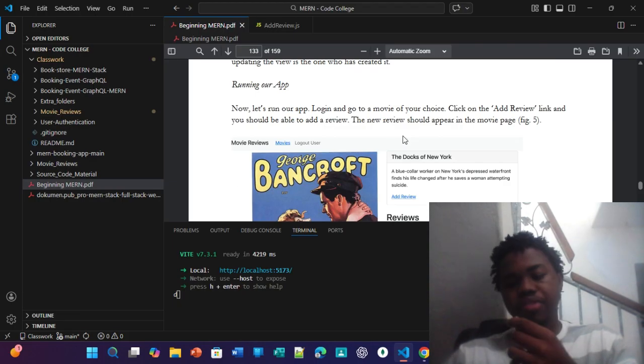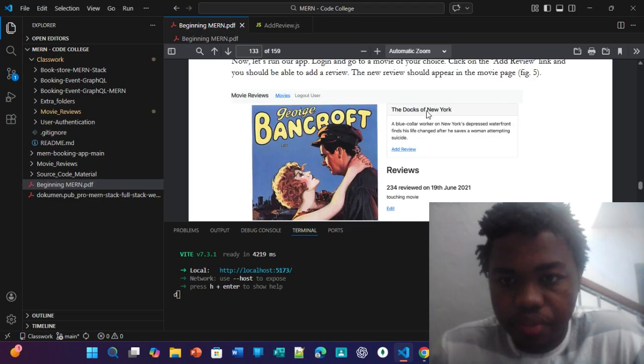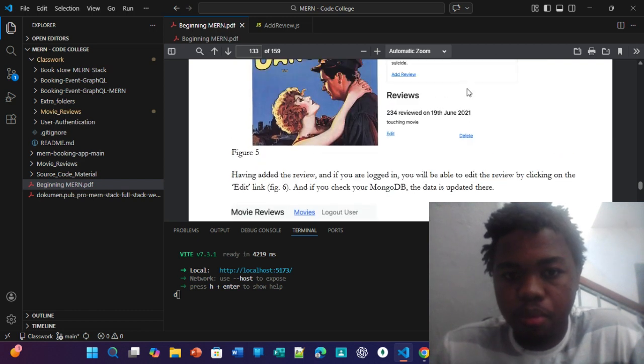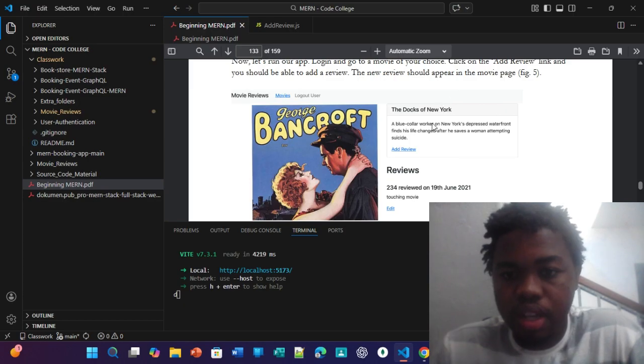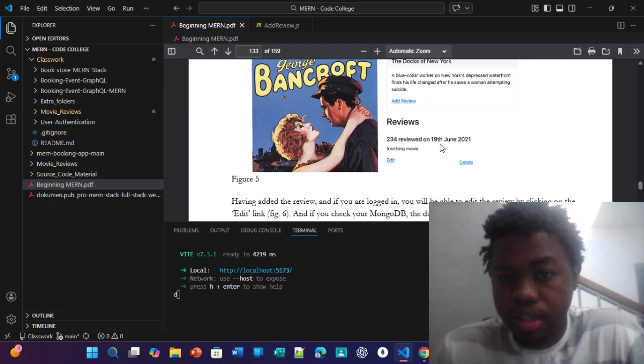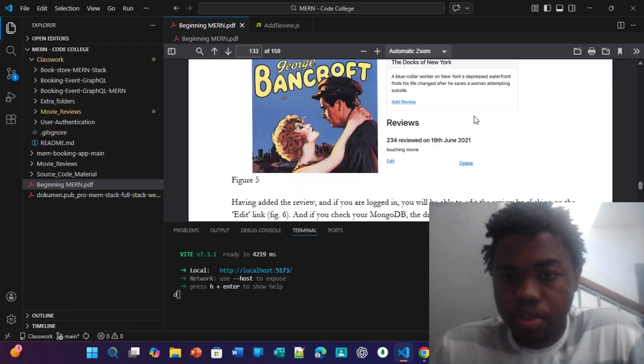But as you can see in the book, it shows you movie views, movies, log out user. The Dogs of New York City: a blue collar worker on New York's depressed waterfront finds his life changed after he saves a woman attempting suicide. Then I had to view reviews: 234 reviewed on 19th June 2021, touching movie, edit and delete. So that's pretty much really good.